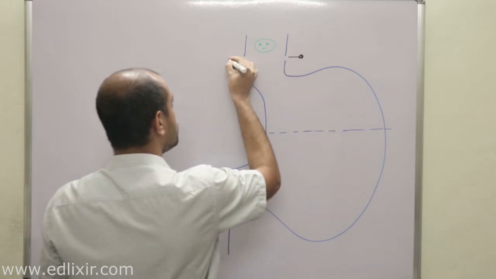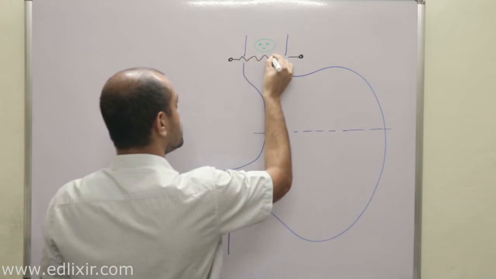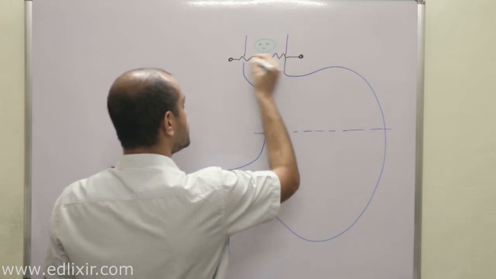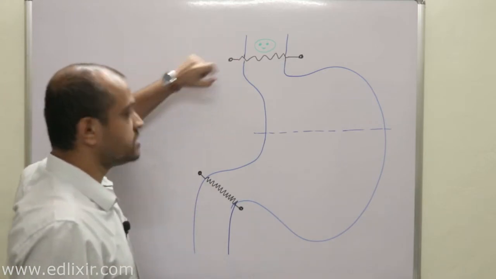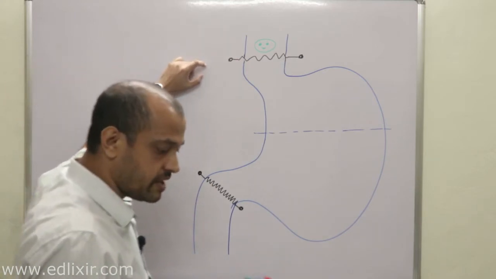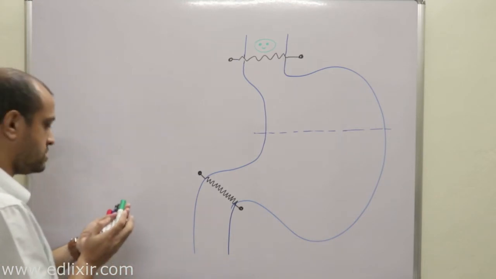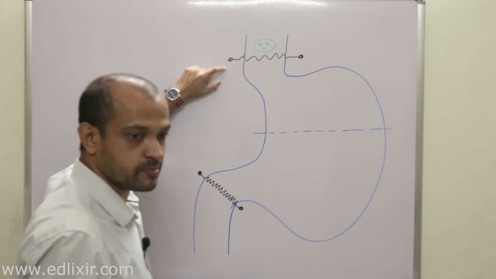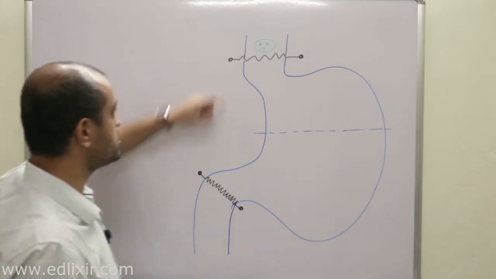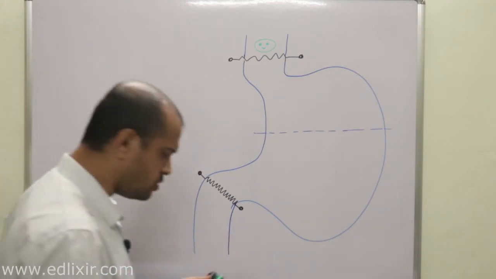The spring will have to lose. This is the first thing, the spring will have to lose. Now the very important point here you need to understand is this. Obviously this particular sphincter muscle, that is the lower esophageal sphincter, is actually loosened because of